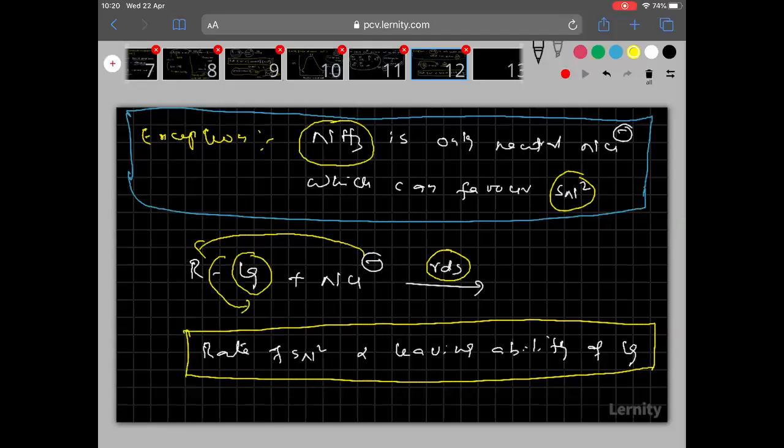Hope you are understanding this point. The leaving group is also leaving in the RDS step. Therefore, its leaving ability also plays an important role. Hope you are copying everything.